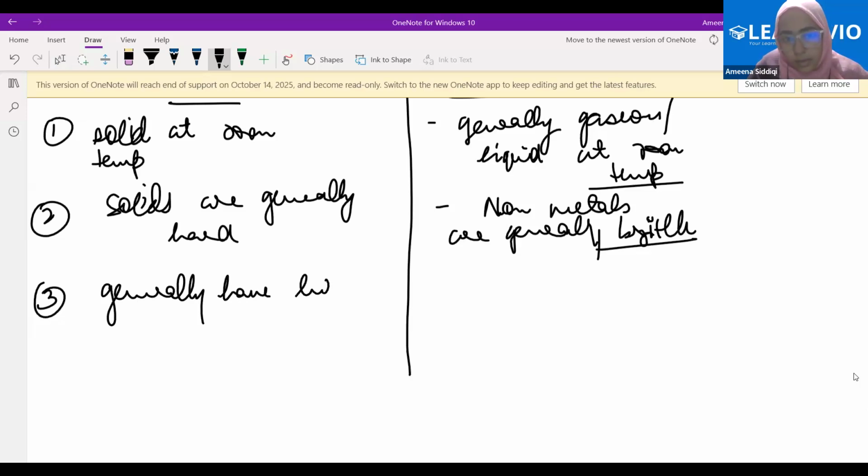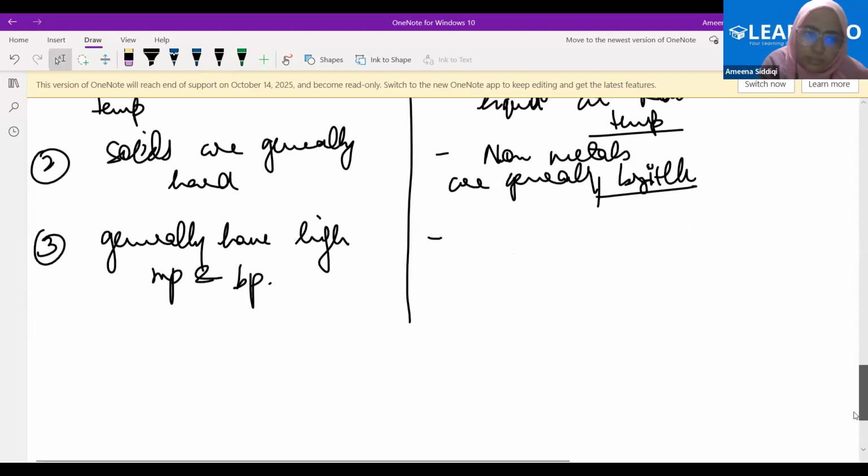Ma'am, in the NCERT textbook, it is said that non-metals are either solids or gaseous, except bromine, which is liquid. See, diamond is a non-metal again, and it's solid at room temperature. I'm coming to the exceptions. Generally, non-metals will have low melting and boiling points. Fine.